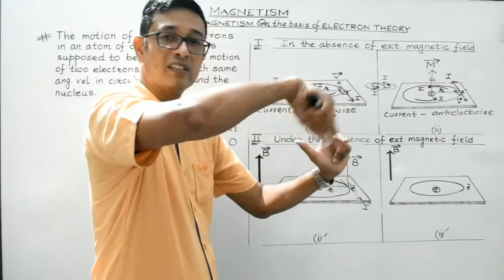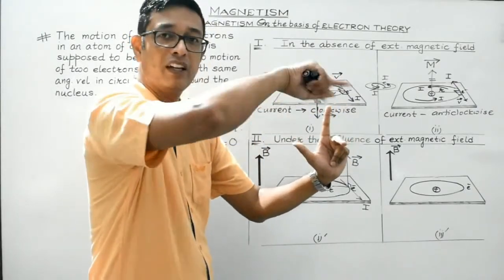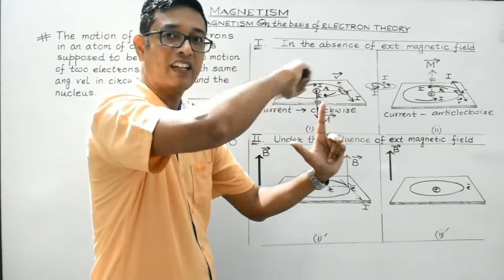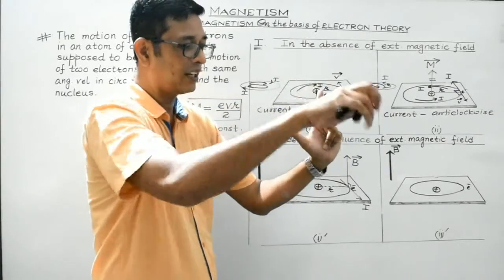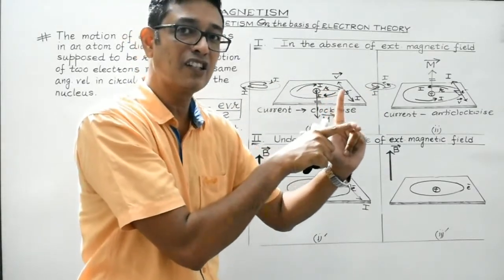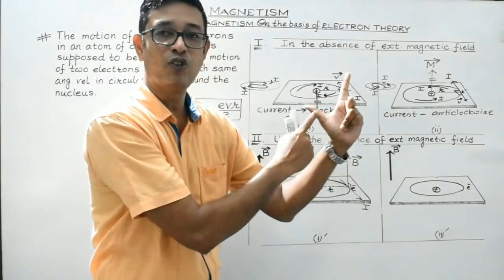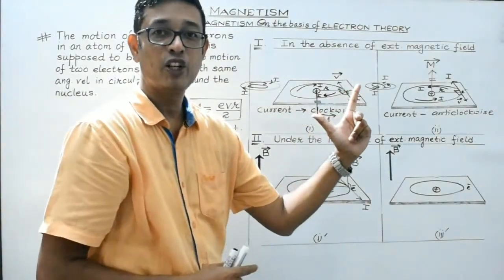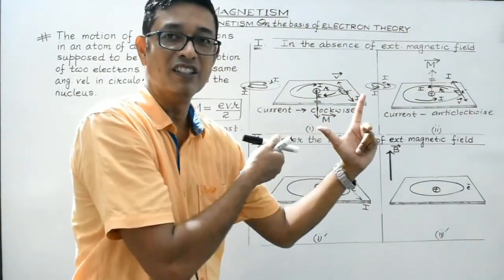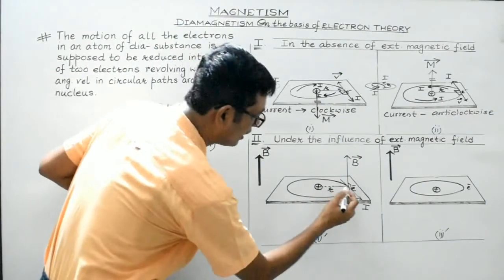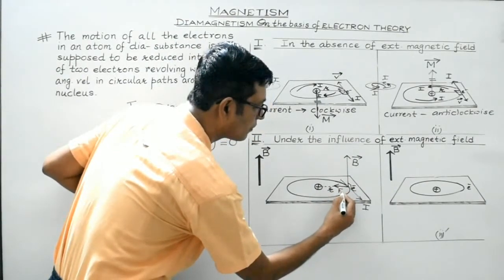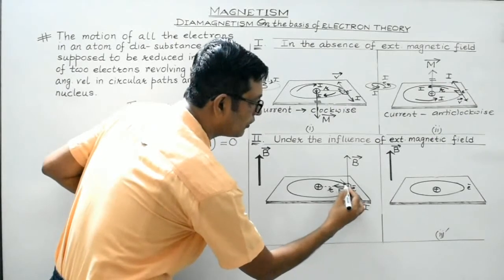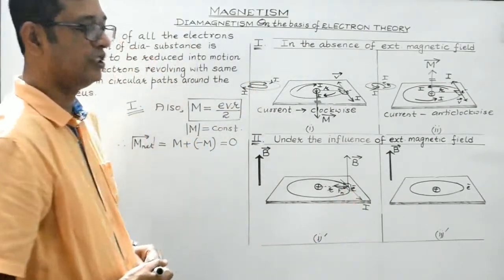Since the electron is assumed to be moving around the nucleus in the anti-clockwise direction, current will be in the clockwise direction. So current would be in the outward direction, which has been indicated by this central finger. So what about the magnetic force experienced by the electron then? It will be directed radially inwards, isn't it? So it will experience a magnetic force along this direction. Obviously, all are mutually perpendicular to each other.